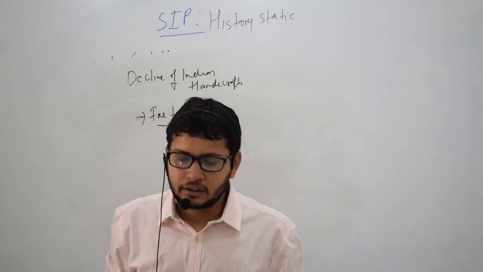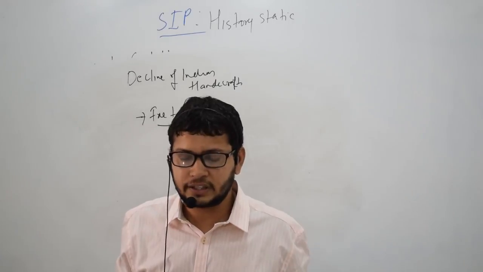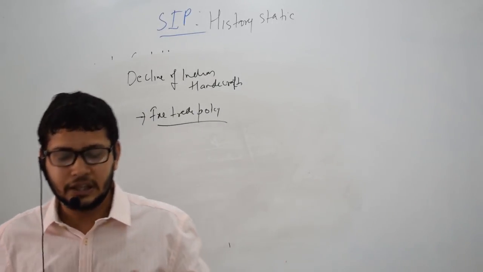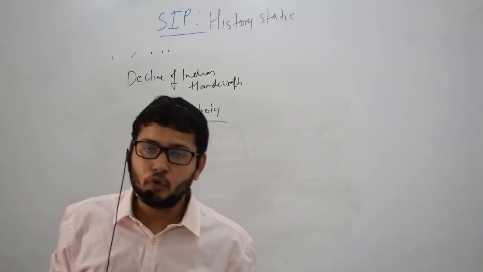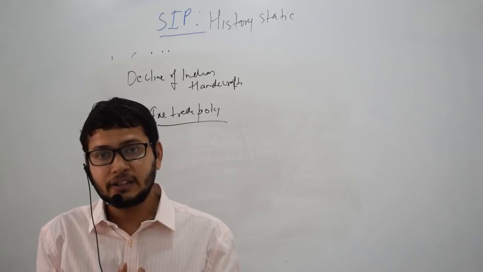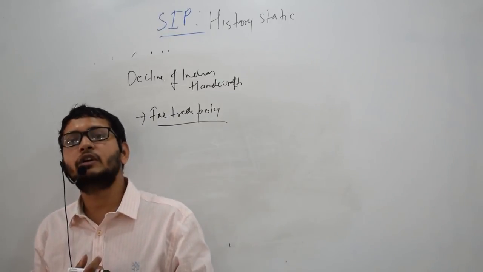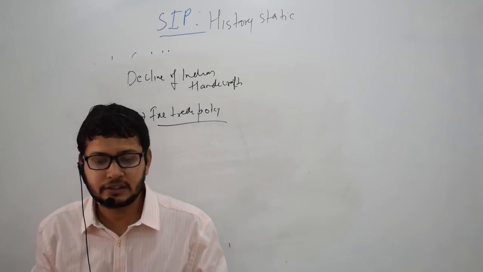Secondly, the misuse of political power by the Europeans. They used to force the artisans to work for them at low wages, they used to pay less for the output and pay more for input, and they also used to force these artisans to reveal the trade secrets.